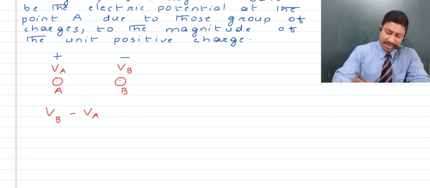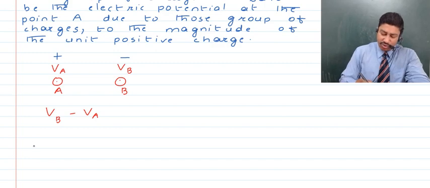So this is again something which is very important, and that I'll write for you people, and along with me you also write.